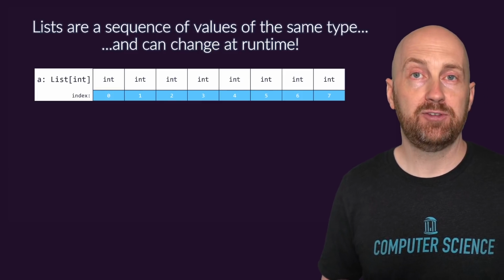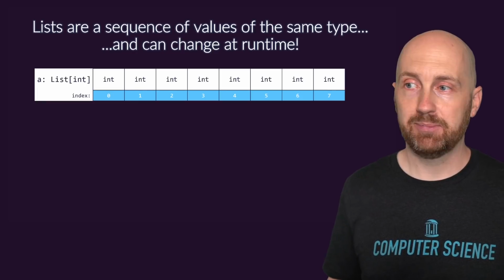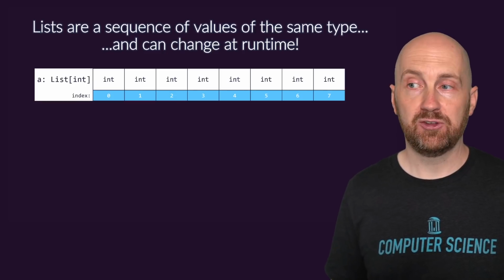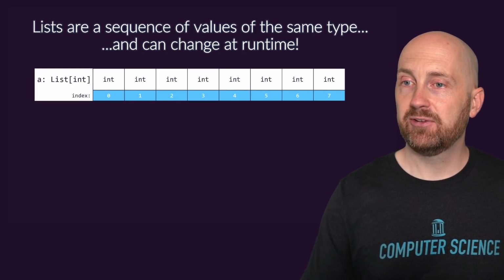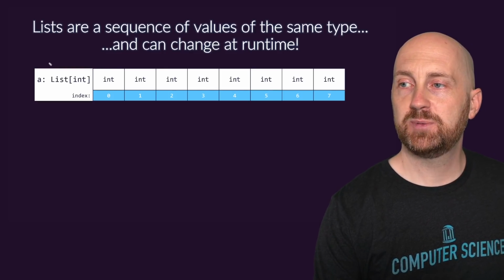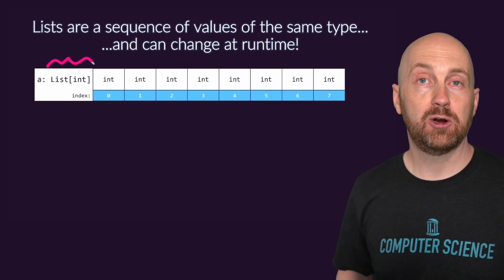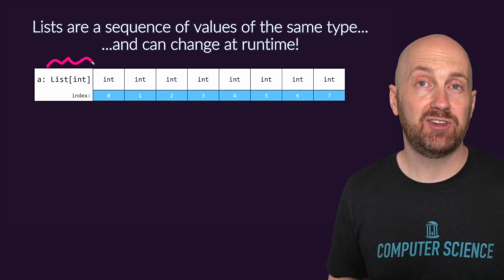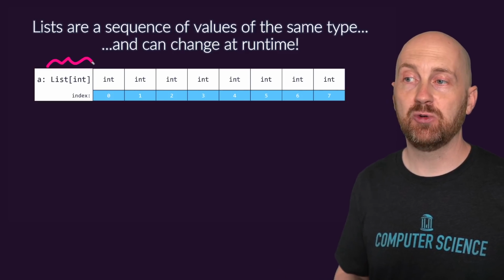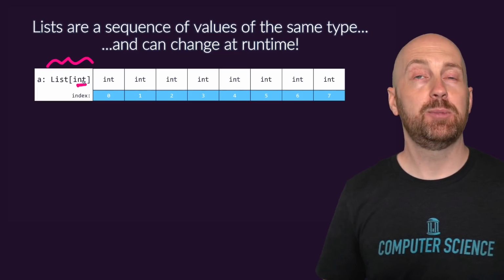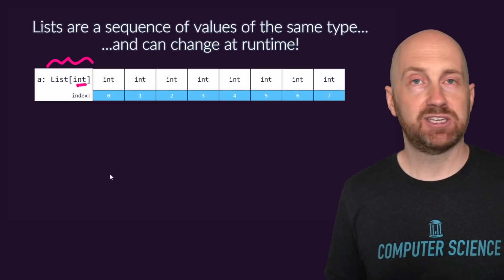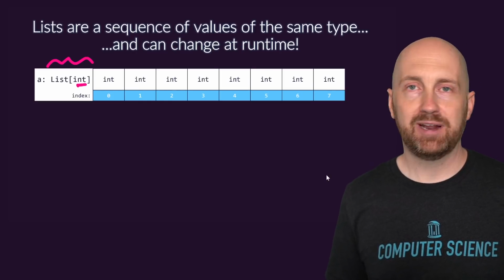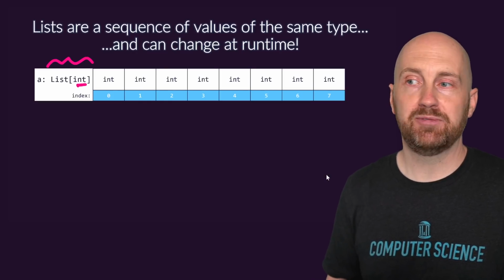But we think about a list as an ordered sequence of values of the same type. And this is consistent with how you imagine lists, or often they're called arrays in other languages as well. So here we can imagine a list of integer values. And the way that we'll specify a type list that holds any number of integer values is list with a single int in it. So that type is going to say the type of every item in the list is going to be an int, right? So this is a little bit different from a tuple type. And we could have lists of strings, we could have lists of colors, we could have lists of lists, we'll see later on. We can have lists of any type we want, and we just specify what type of list the list is made of.